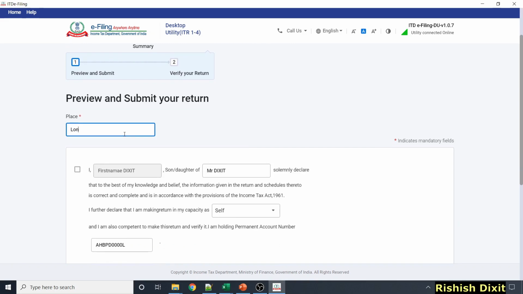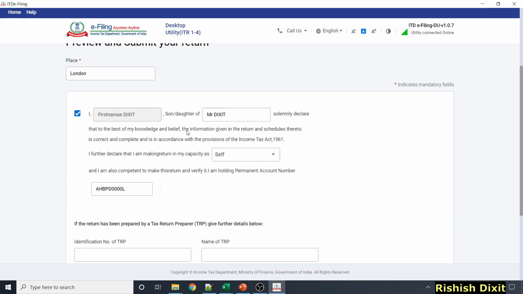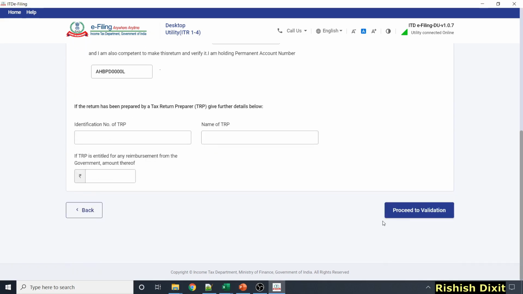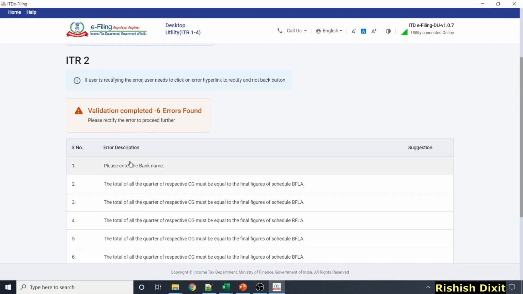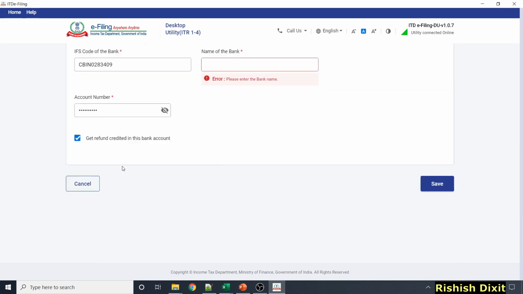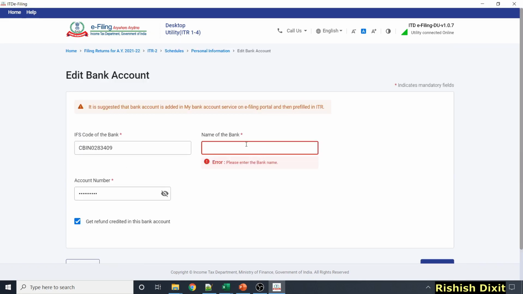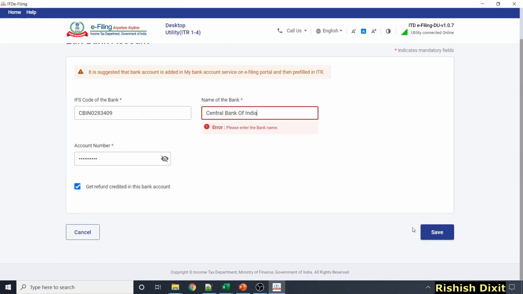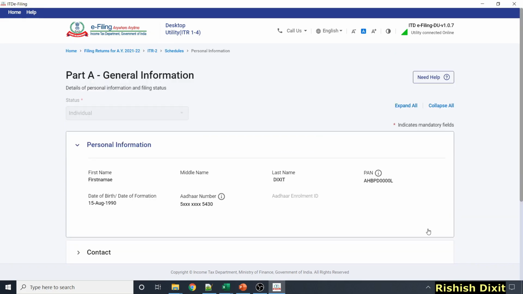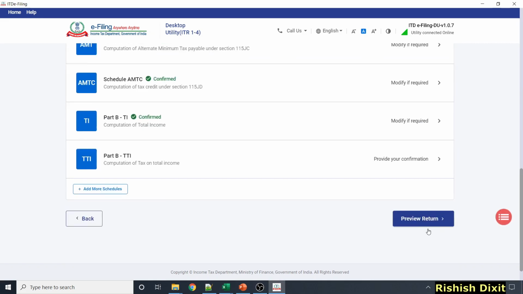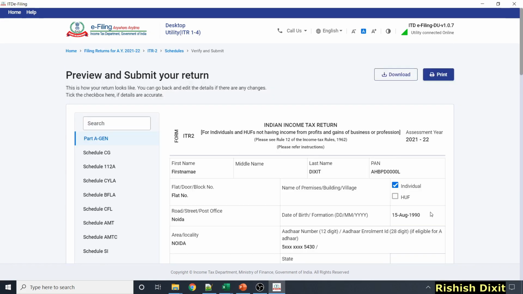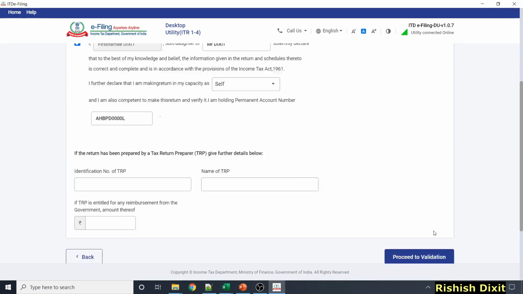Then here you can put the place, click here and proceed to validation. If there are any errors you will see them in this section. Please enter the bank name, just click here and save. Let's check what else we got there. Just confirm here, and there was one more error, so preview return again, then click on next.